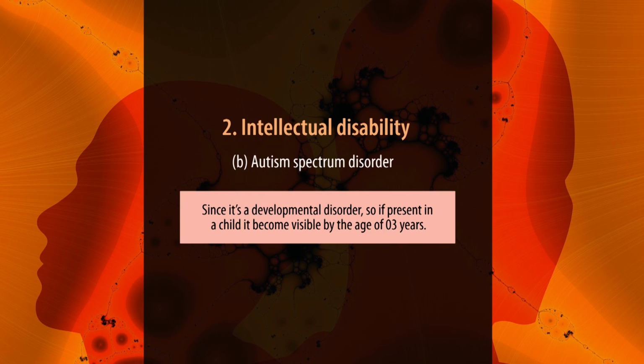A child finds it very difficult to communicate with other people, and that's why the child seems to be mostly engrossed with the self. Since it's a developmental disorder, if autism or autism spectrum disorder is present in a child, it becomes visible by the age of 3 years.